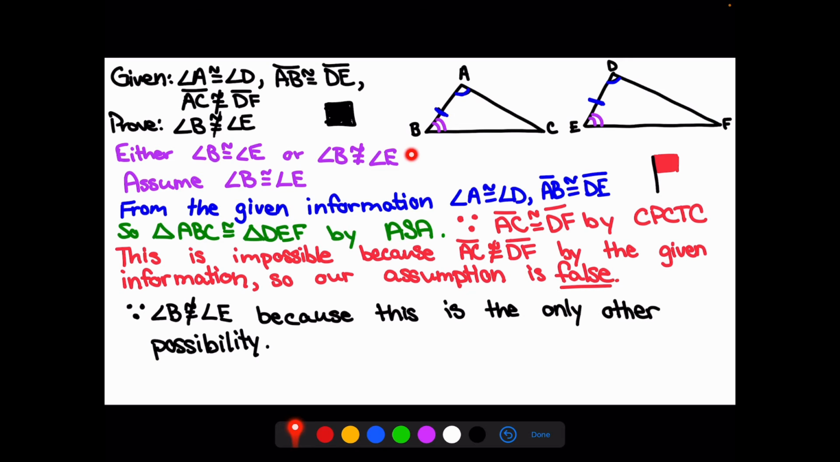Again, we list our options, we assume the negation of what we're actually trying to prove, and then we go ahead and do a chain of reasoning until we hit our contradiction. Once we hit our contradiction, we state that our original assumption is false, and therefore the only other option, our desired outcome, must be true. Let's try another one out.